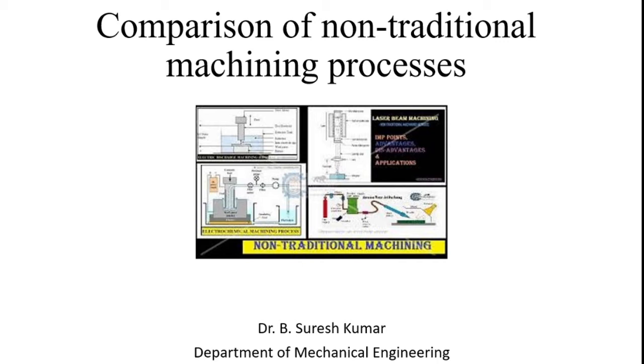Now, what are all the differences? Why do we need different energy resources for making a hole on a component face and also removing material from the workpiece surface? Why do we utilize them? What is the difference between different non-traditional machining processes? From this video lecture, we may become aware of the different techniques utilized for making a good surface finish and very tiny holes on a component face, and the differences available among the different non-traditional machining processes. So this presentation concentrates on a comparison of different non-traditional machining processes.